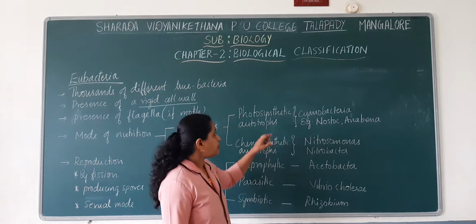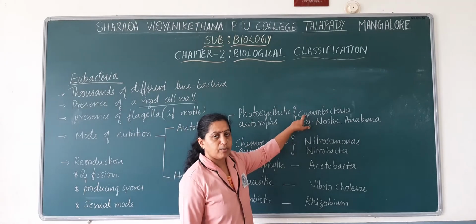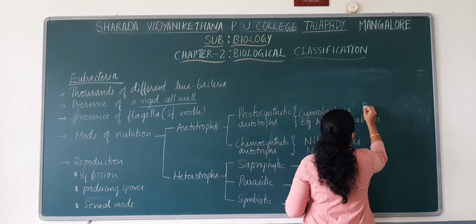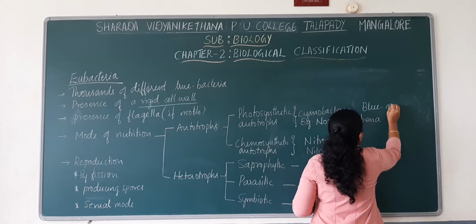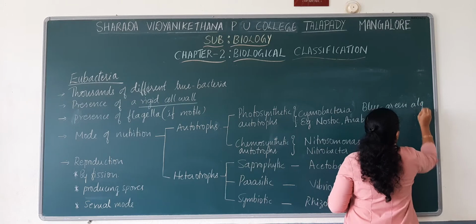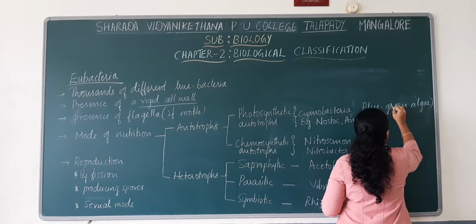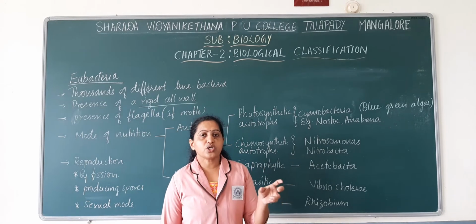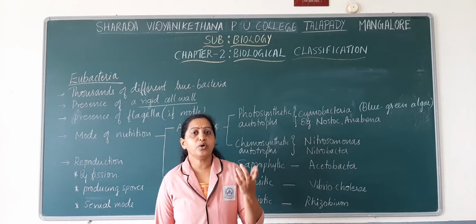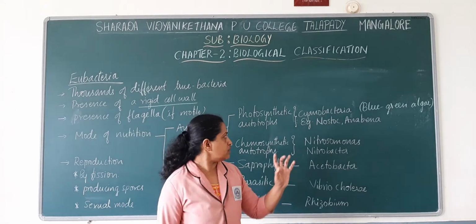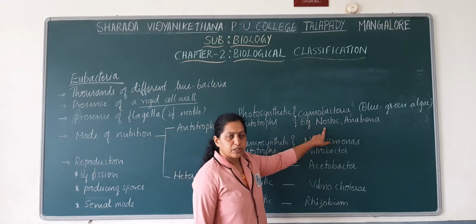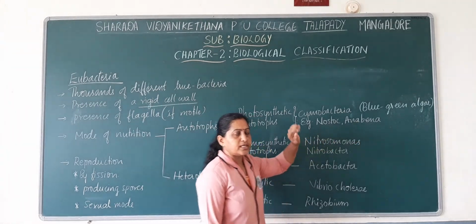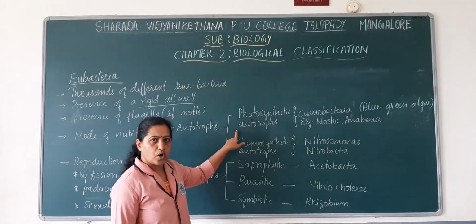For example, most of the cyanobacteria, also called blue-green algae. They have chlorophyll in them, and because of the presence of chlorophyll they are able to undergo photosynthesis. Some examples of cyanobacteria are Nostoc and Anabaena. So these are photosynthetic autotrophs.